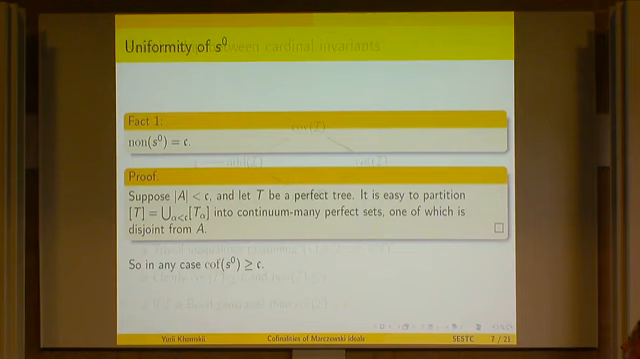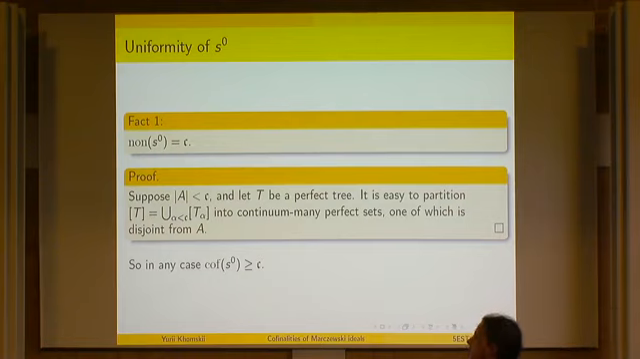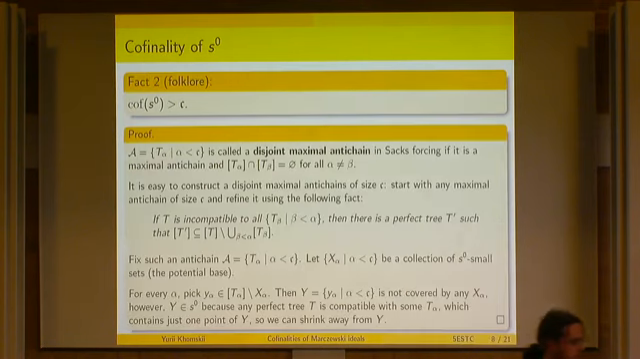Okay, and we are just looking at the Marczewski ideal, and this is the first thing that we can say, from which we see that this is slightly different from the Borel ideals that are typically considered. The uniformity number, or the least size of a set which is not in the ideal, is in fact equal to the continuum. Why? Simply because take a set A of size less than continuum, take a perfect tree, and partition it into continuum many perfect trees. This is very easy. One of them must be disjoint from A. Okay? So in particular, the cofinality must be at least the continuum.